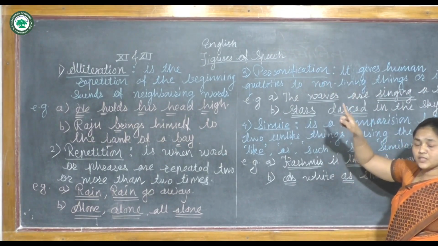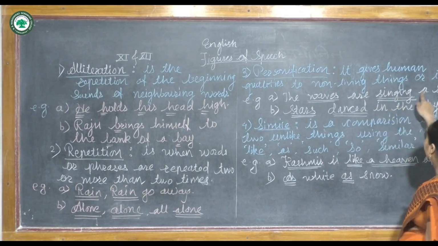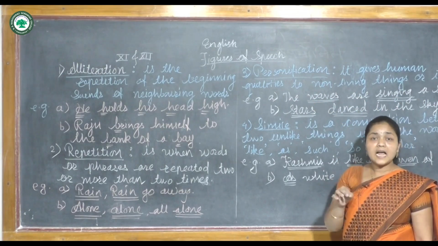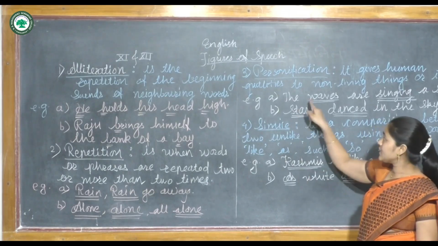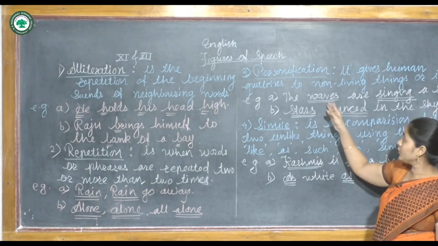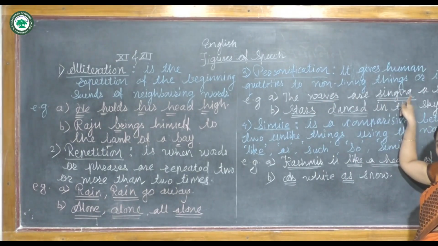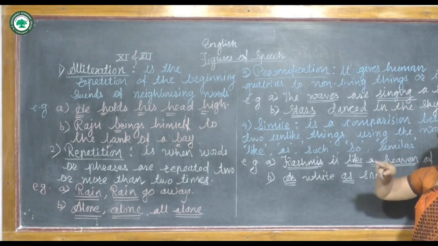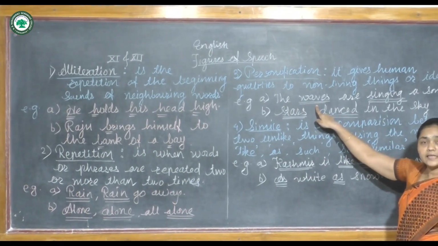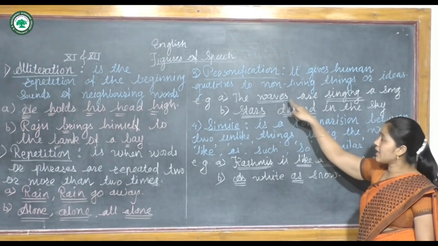The example of this figure of speech: the waves are singing a song. In this sentence, waves are inanimate things, and a human quality is given to these waves, because singing a song is a human quality. That's why it is called personification.